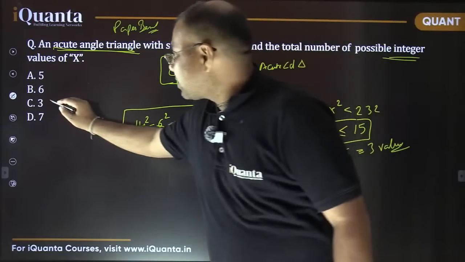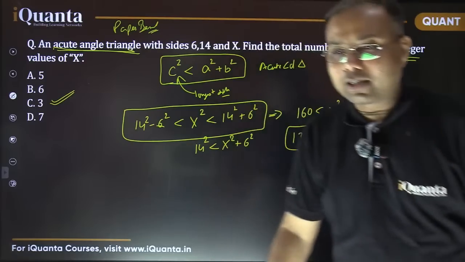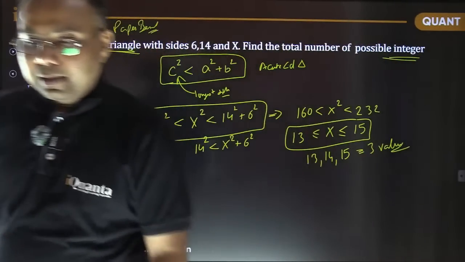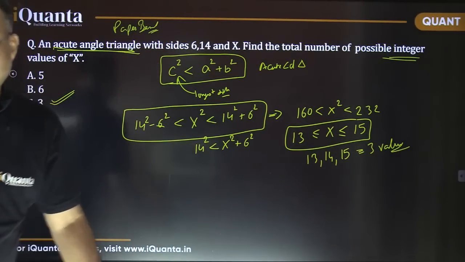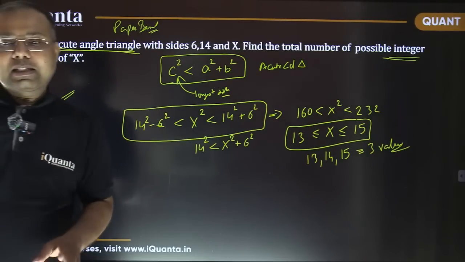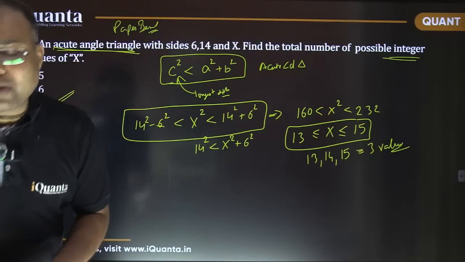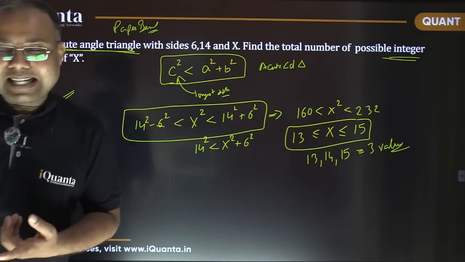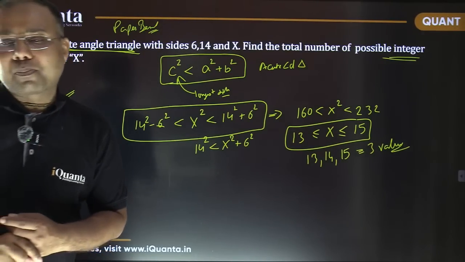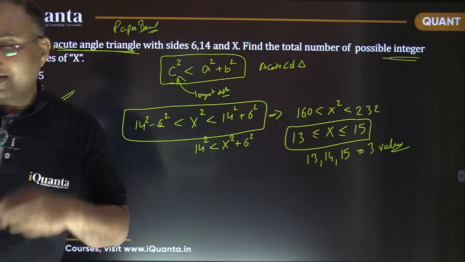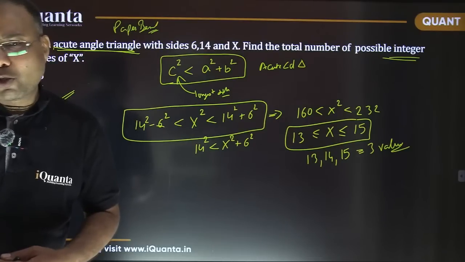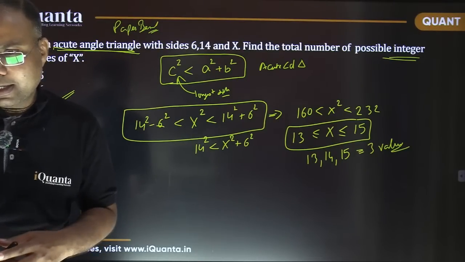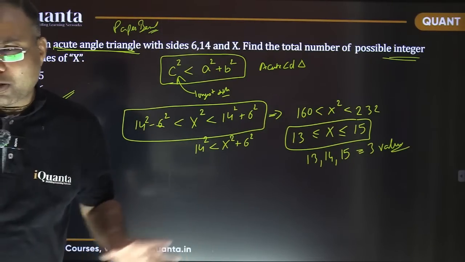ठीक है ना? So option C is certainly the correct answer. Okay? So no shortcut, no jugaad. Simple property of the triangles. So that is what is required. If in spite of understanding and applying the properties properly, you are after certain standard cases or specific conditions, then it is going to be cumbersome. So too many things to remember. Don't remember too many things.